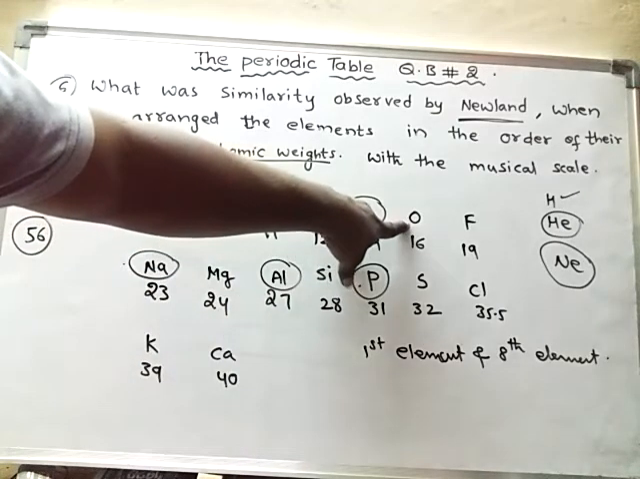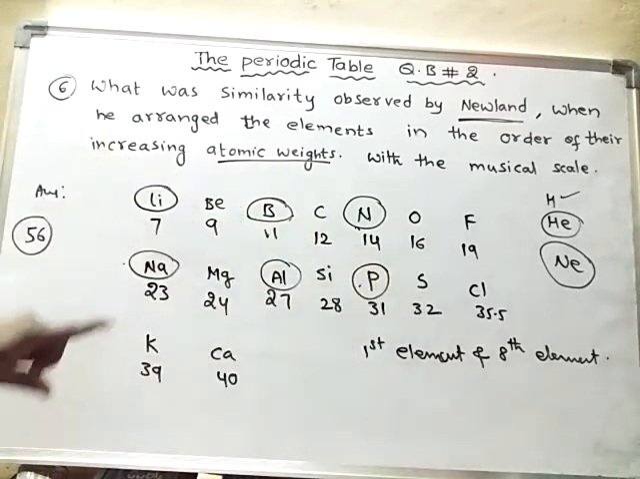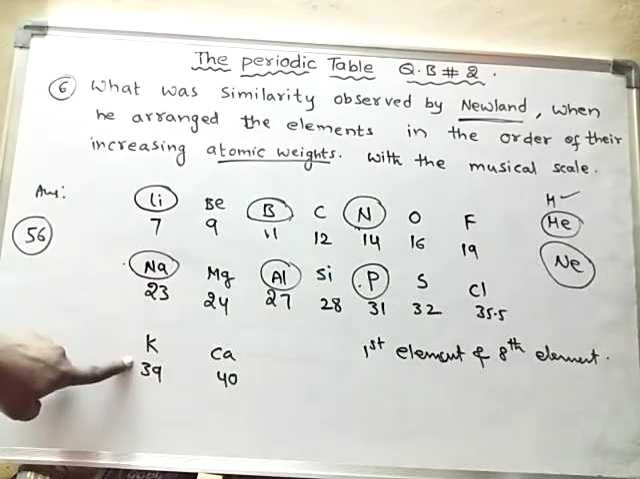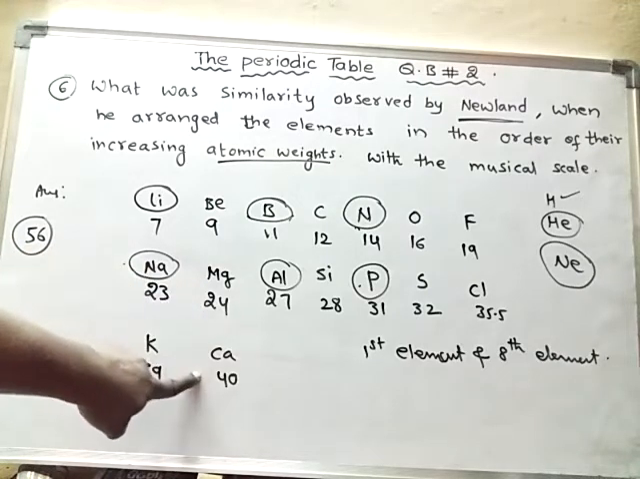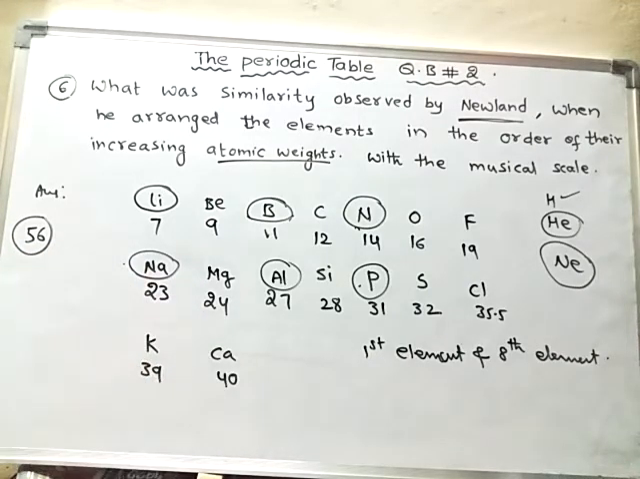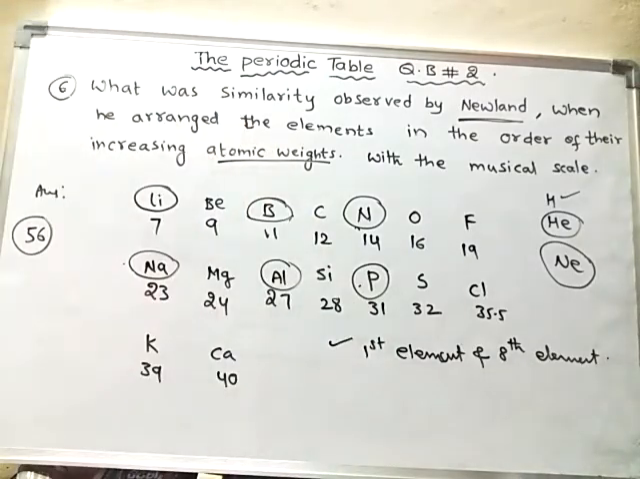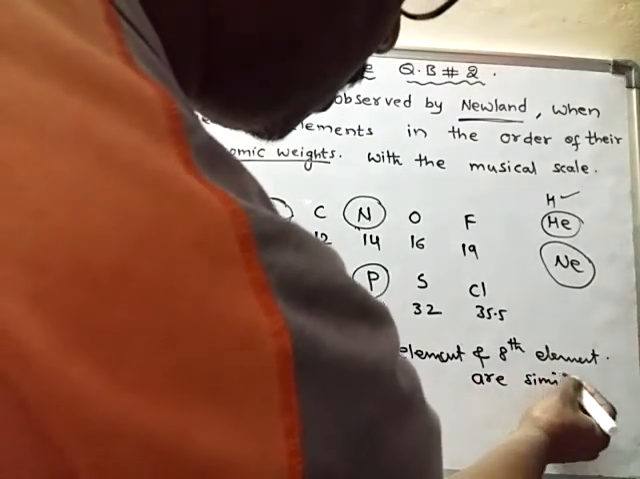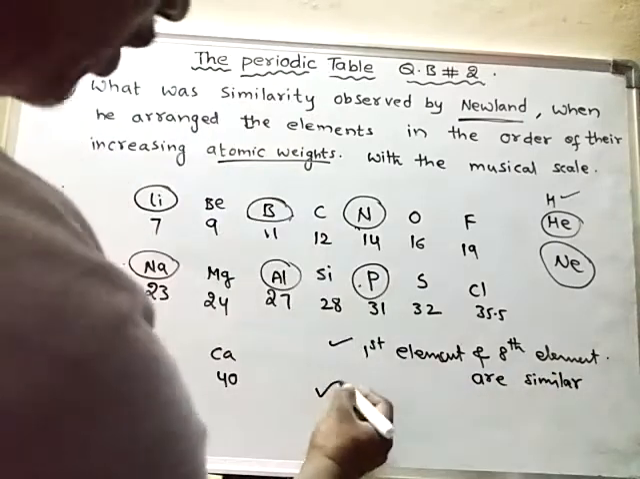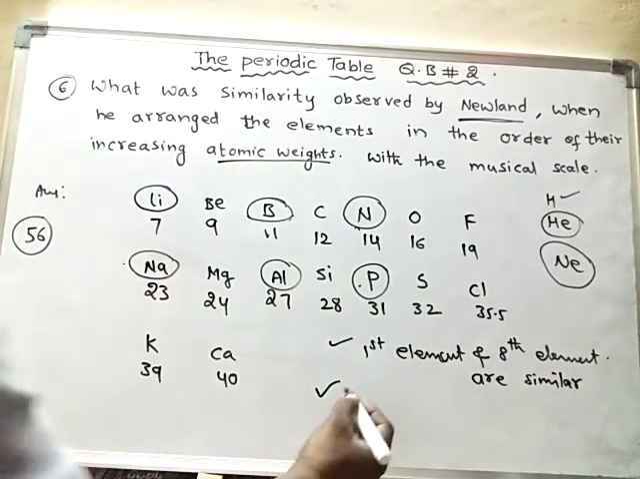If I take this one as the first element, then this one will become the eighth element. So like this, the first element and the eighth element are similar in their properties. He could notice the same similarity in the musical note.